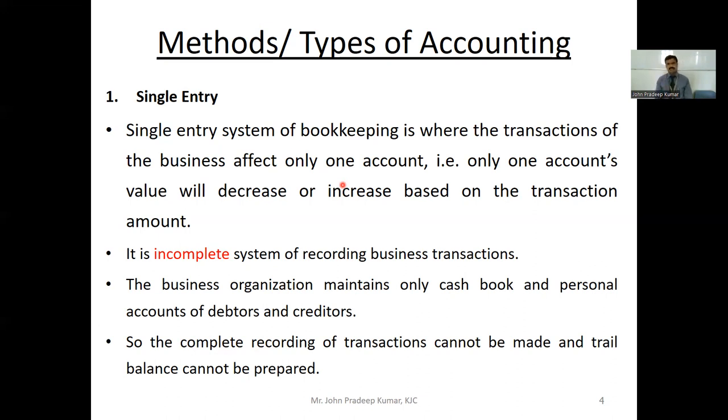It is an incomplete system of recording business transactions, because when you look at a transaction, you are not able to find out the full picture about the transaction. The business organization maintains only a cash book and personal accounts of debtors and creditors. So the recording of transactions cannot be completed, and the trial balance cannot be prepared with the help of the single entry system of bookkeeping.